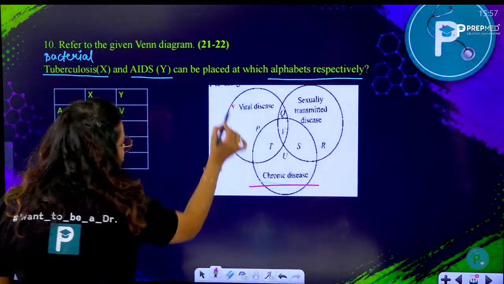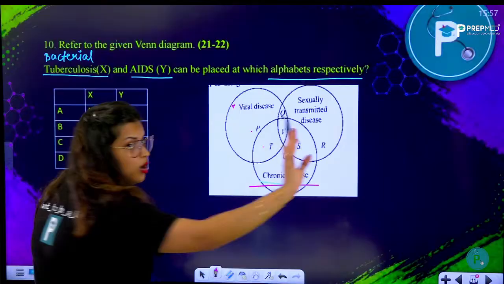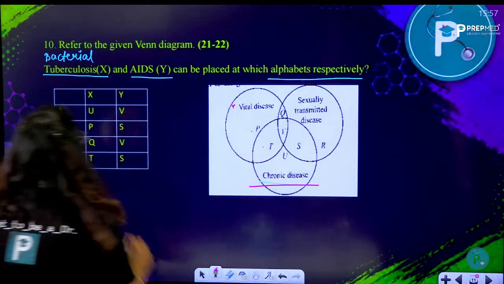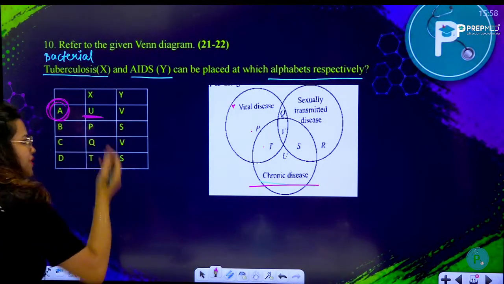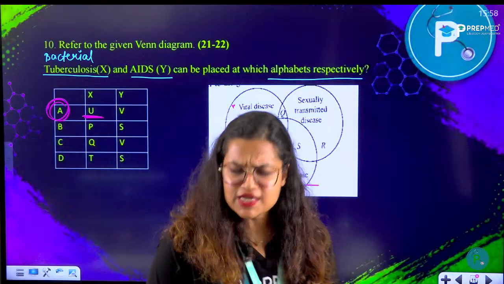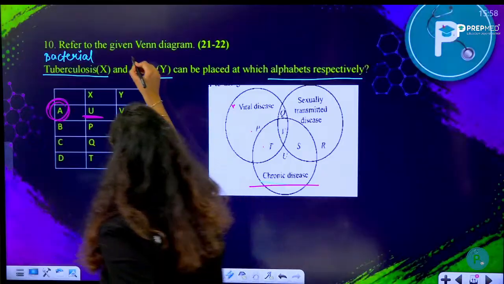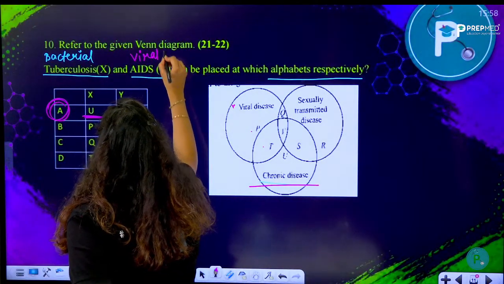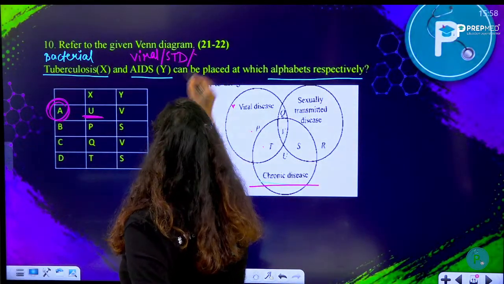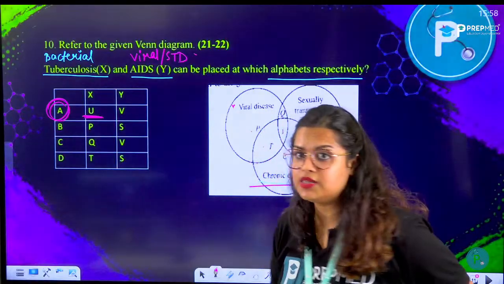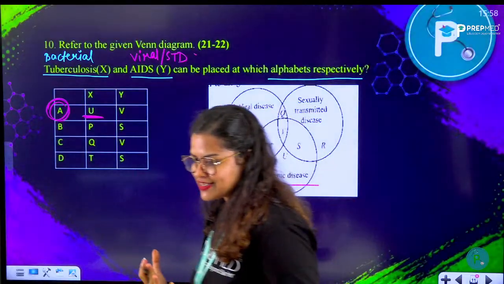It is not viral, so can't be P, can't be T, can't be R, can't be U, can't be S, because it is not sexually transmitted. All right, so this is your U. So U, among them only one of them is with U, so we know A is going to be the right answer. But still, let me explain the rest of the options as well. So they are saying here AIDS. AIDS is a viral disease. It is an STD, right? And of course, it is also your communicable disease. It can pass from one person to other person through the sexual contact or blood transfusion, etc. Direct contact here. All right.